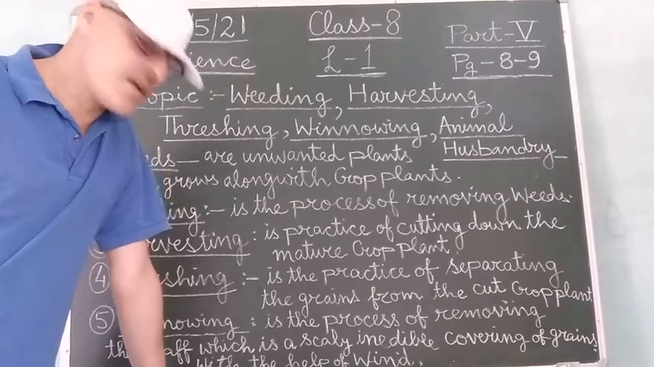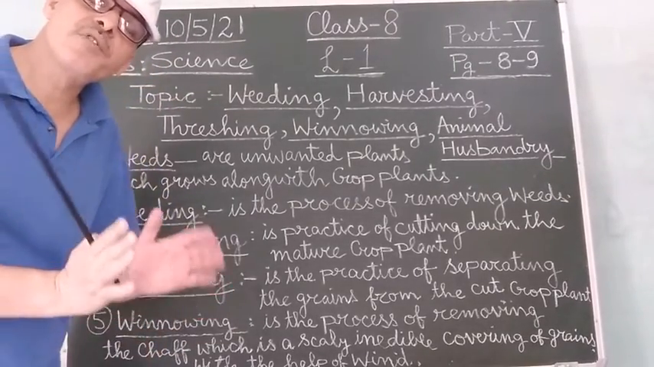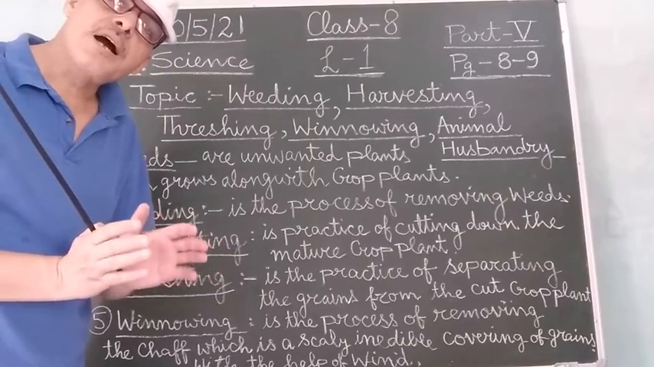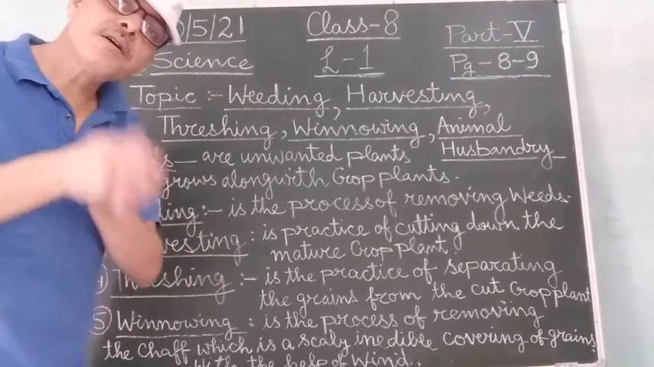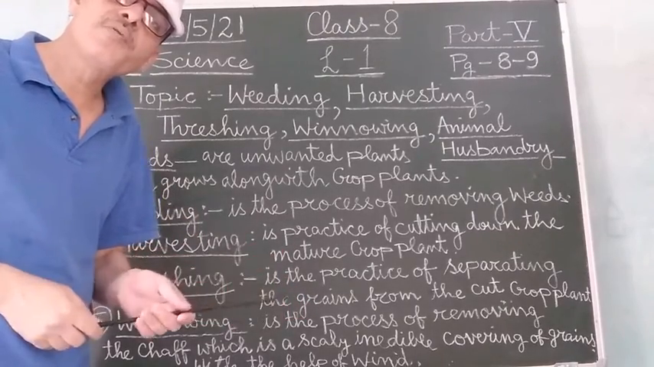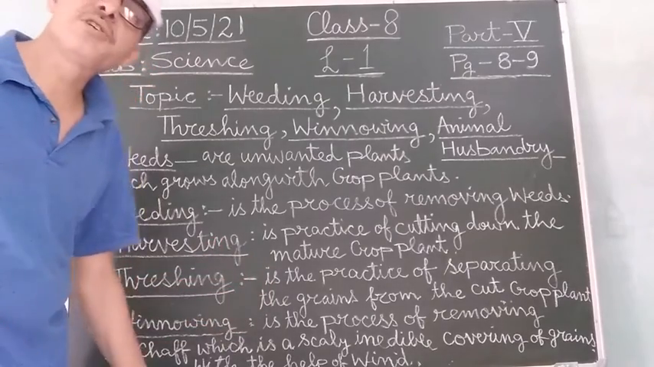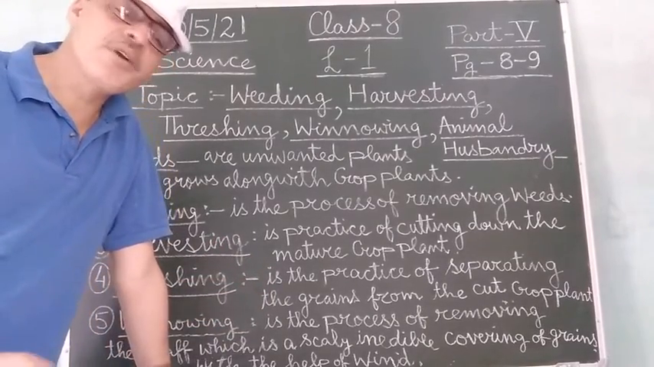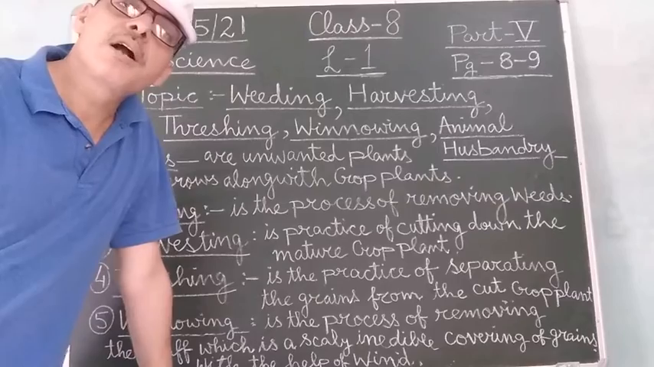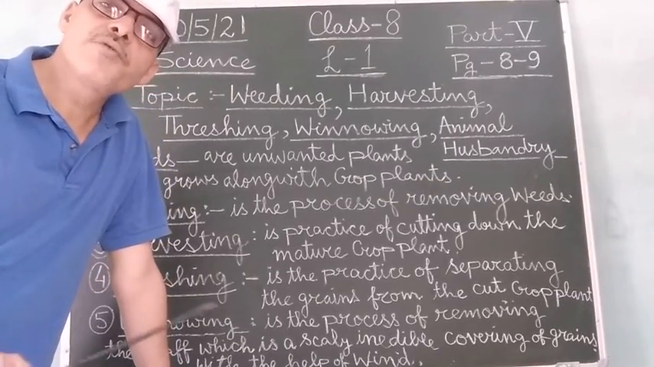One method is the manual method, in which bundles of the cut crop plants are made and then beaten on some hard surface, and as a result the grains are separated. But besides this, one machine is also used for separating the grains from the cultivated crops. That is what is called the thresher.